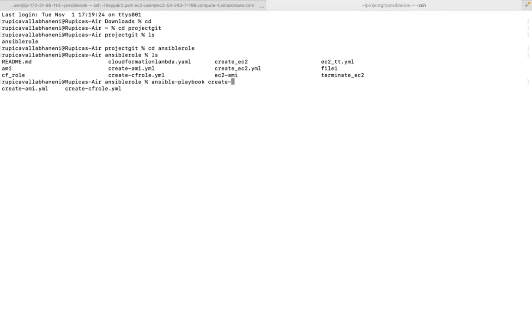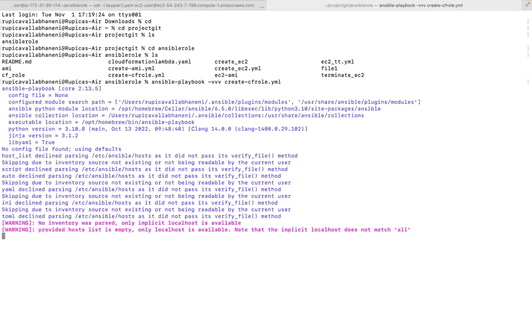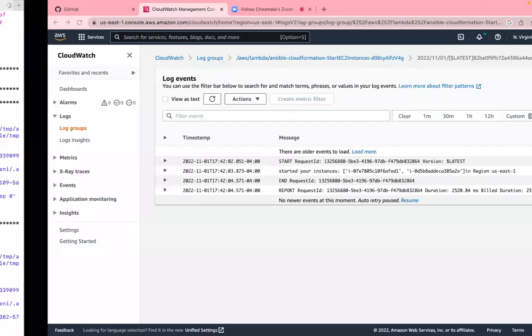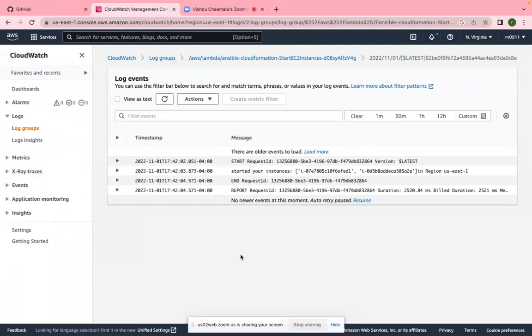Can you run in verbose mode, Rupika? Can you use ansible-playbook -vvv and then the playbook name? That can give us some output. Yes. So while this is running, can you go to your AWS? Okay. So now you have logs there.